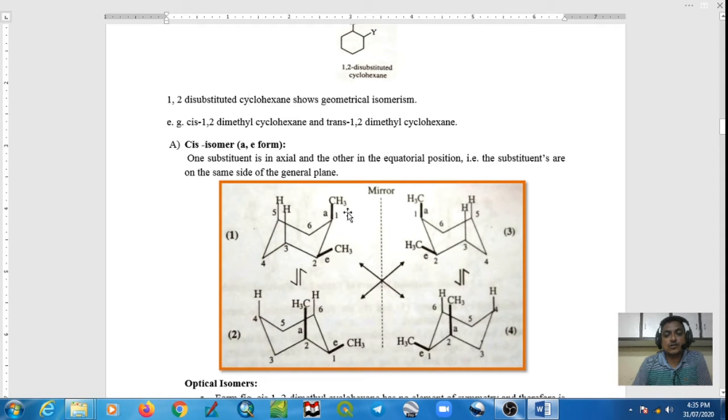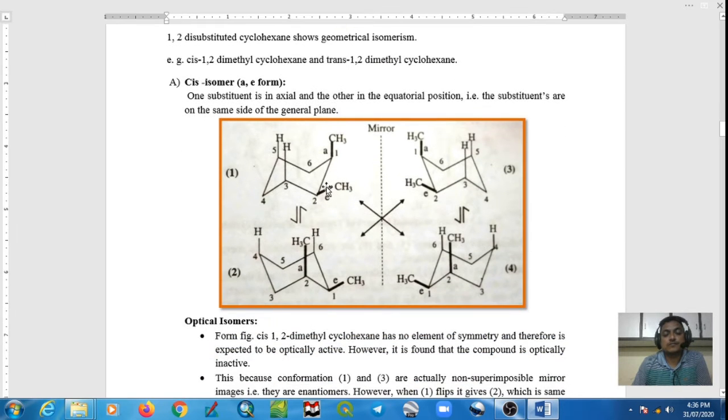In the cis isomer, one methyl group is axial and another one is at equatorial position. Both substituents are on the same side. See this, both substituents are on the same side. That's why this isomer is called the cis isomer. This is a cis isomer of 1,2-dimethyl cyclohexane.